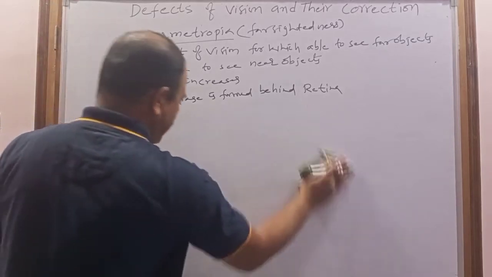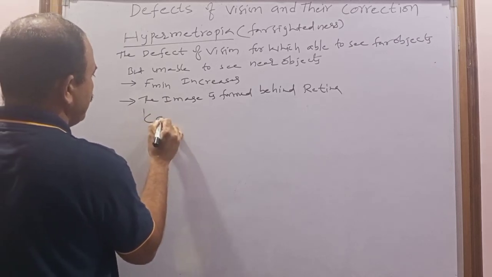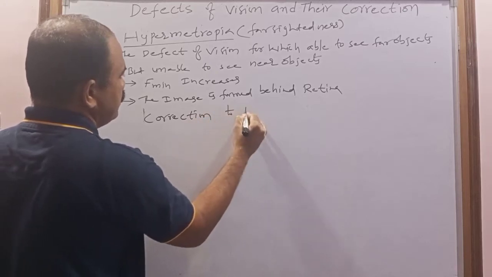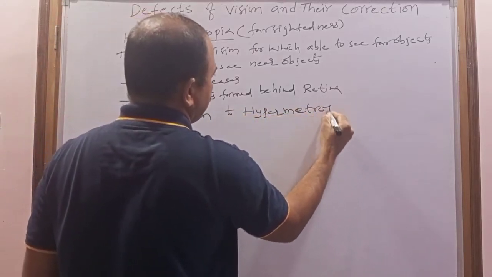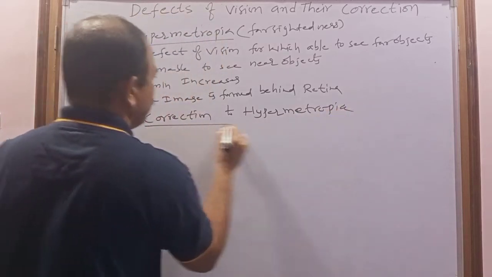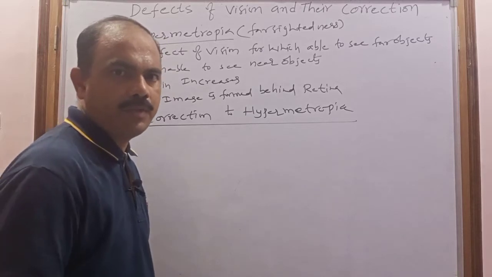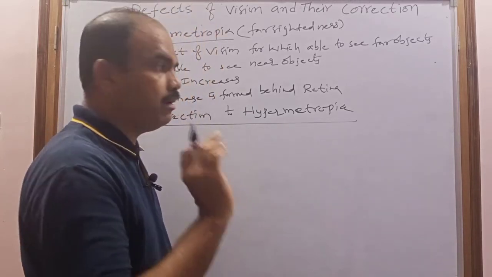I am going to explain correction to hypermetropia. This can be achieved by using a double convex lens or biconvex lens.